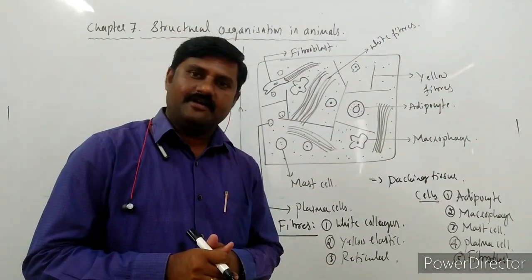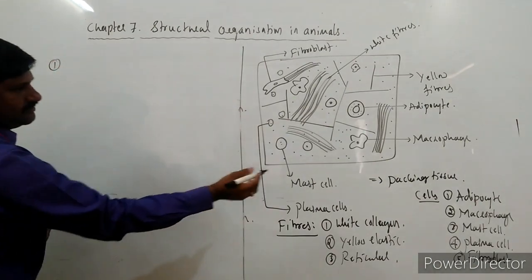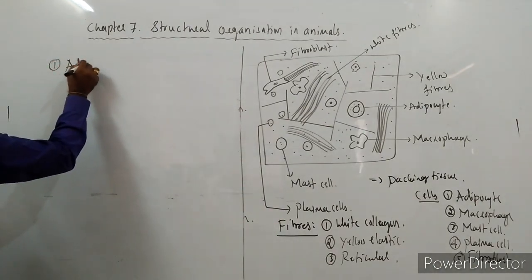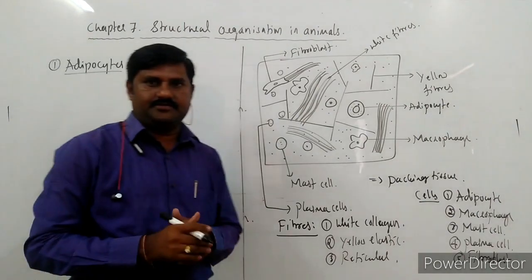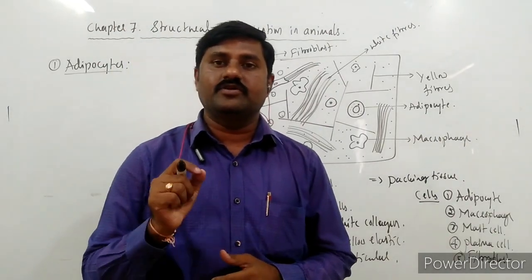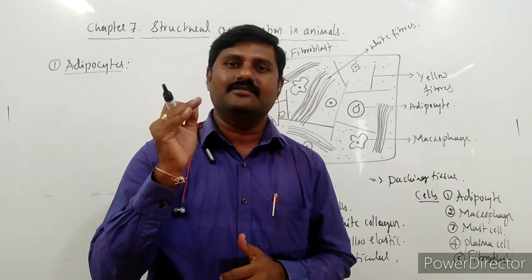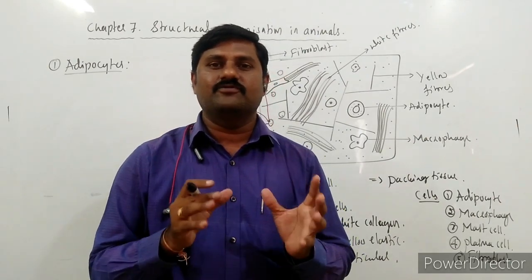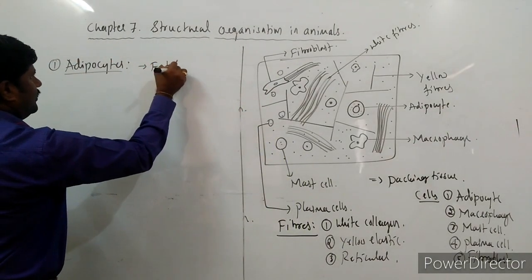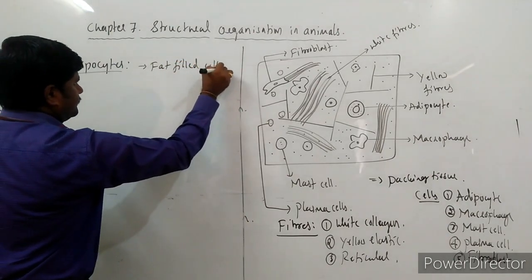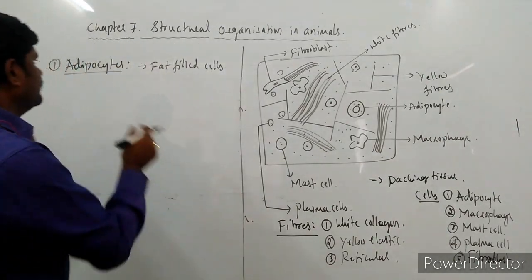Okay? Different types of cells and their respective functions. So first one is, let us see, adipocytes. These are specialized cells which store fat within themselves. Such kind of cells are said to be the adipocytes. They act as the food reserves. So these adipocytes are fat-filled cells. As I said, match the following type of question is usually asked on this one.